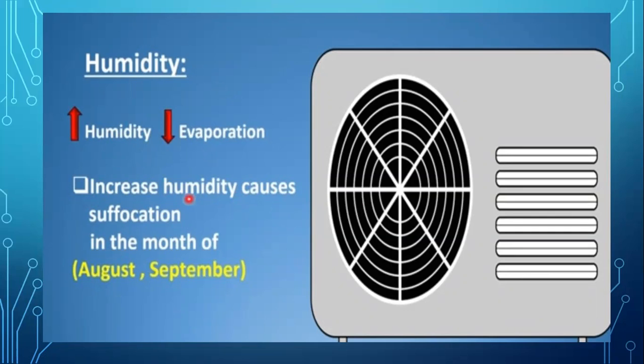As humidity increases, more water molecules are already present in the air, and when we use an air cooler, it also produces water in the form of vapors into our atmosphere. As a result, too much water vapor in our atmosphere gives us a suffocating effect.